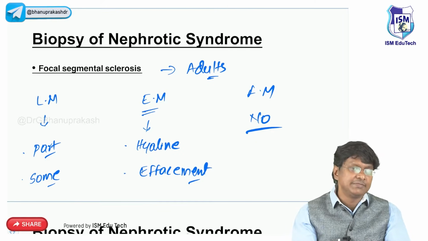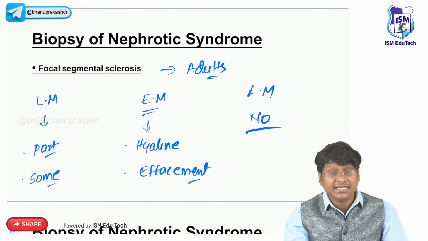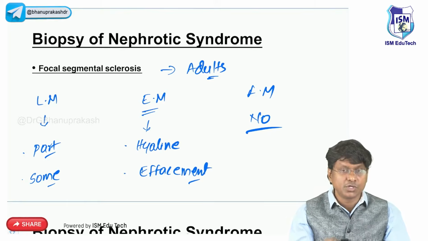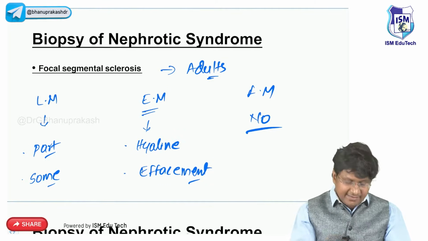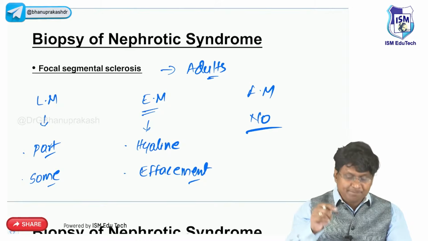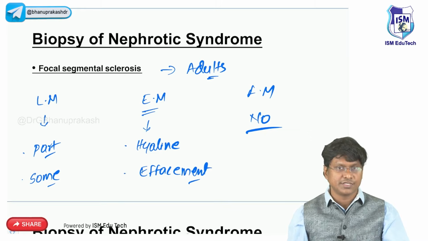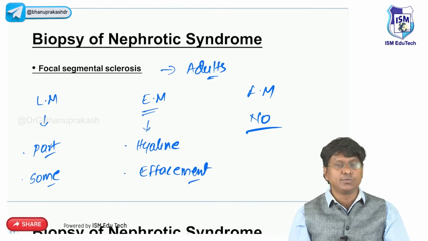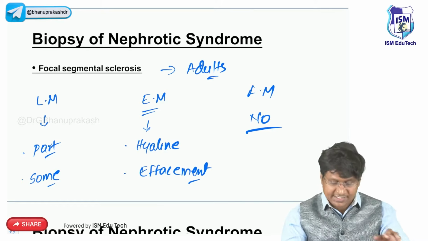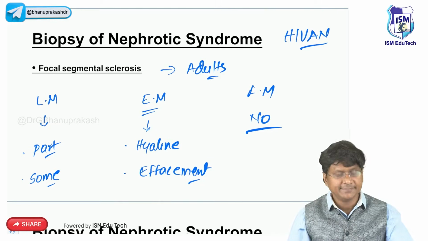And this focal segmental glomerulosclerosis is also called reflux nephropathy. It mainly occurs due to reflux of the urine from the bladder to the kidney. There will be hydronephrosis in focal segmental glomerulosclerosis, right? And one of the very important etiologies of focal segmental glomerulosclerosis is HIV. Thus we call it HIVAN, HIV associated nephropathy, right?